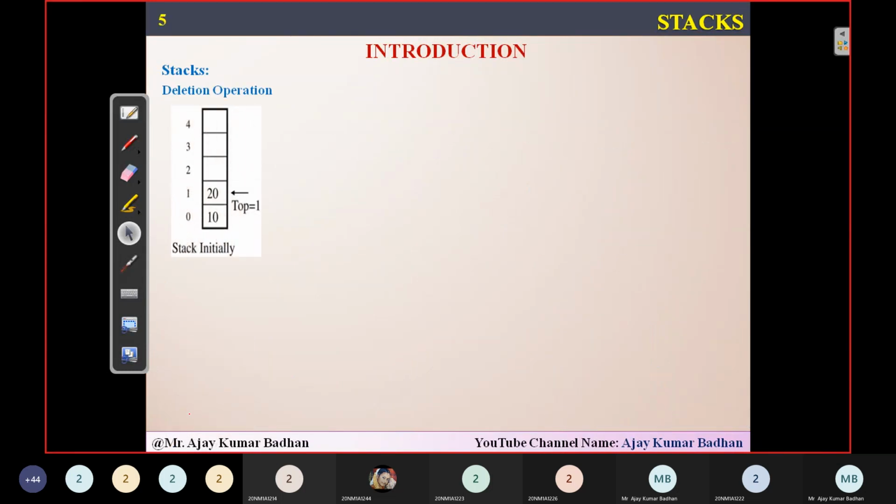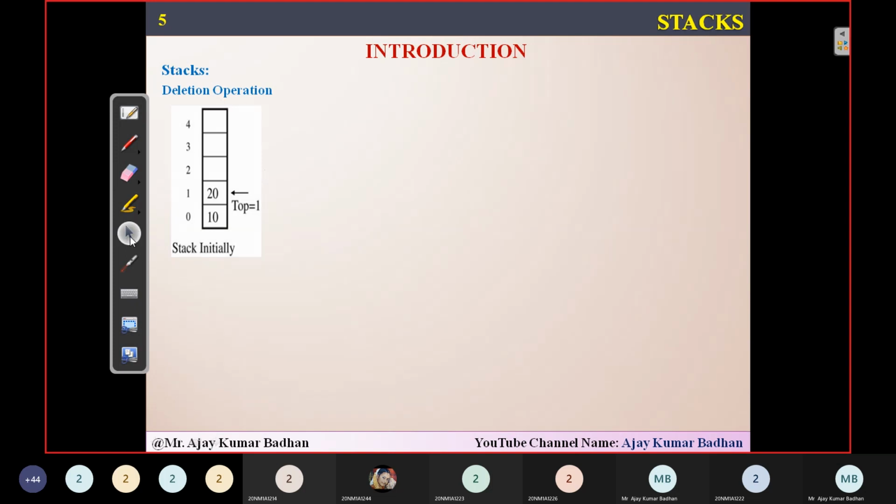I want to delete now. You can see here 30. Actually, initially it was 30 right here, and top is equal to 3. So I have deleted top. When I am deleting it, what do I have to do first? I have to first delete this element. Then I have to decrement top, top minus minus. Then automatically top will be pointing to the position you are seeing.